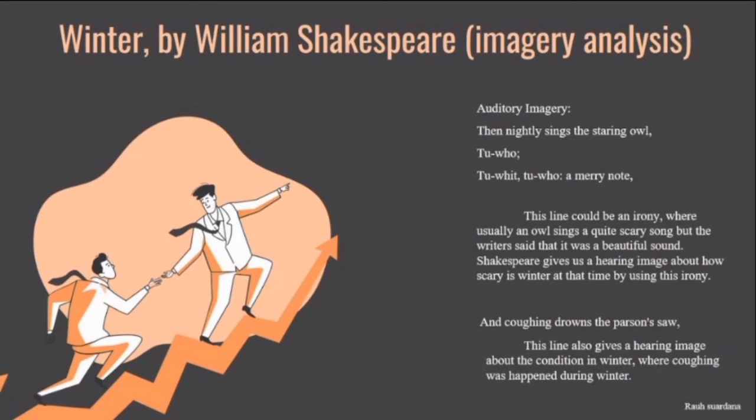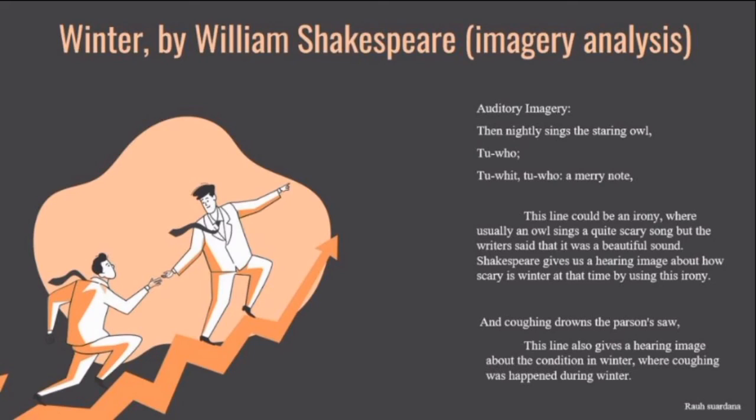The next one is auditory imagery. We could find it in the poem, where nightly sings the staring owl, Tu-whit, tu-who, a merry note. This line could be an irony, where usually an owl sings quite a scary song, but the writer said that it was a beautiful sound. Shakespeare gives us a hearing image of how scary winter is at the time by using this irony.